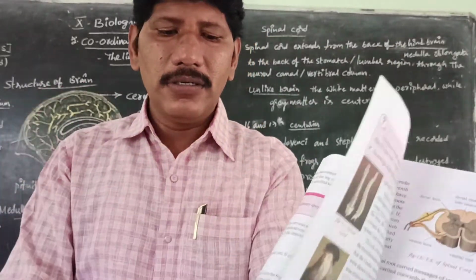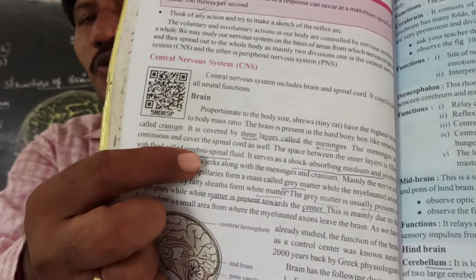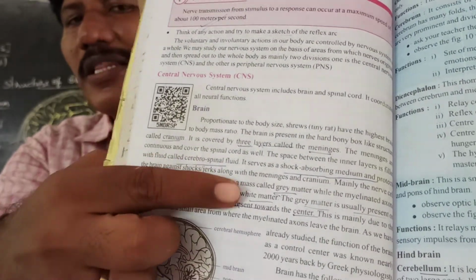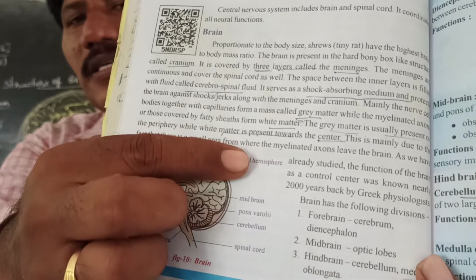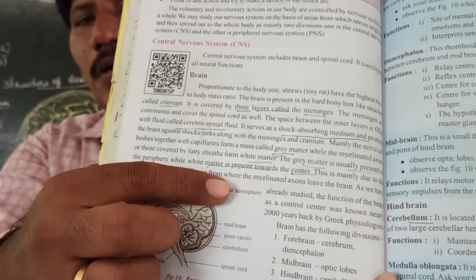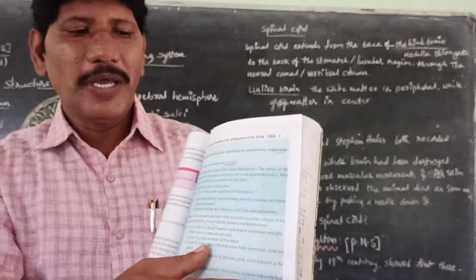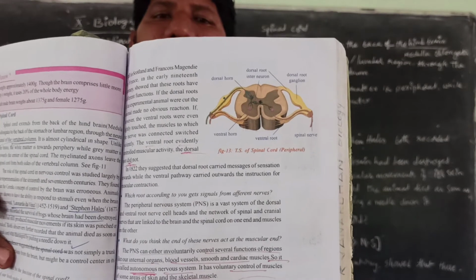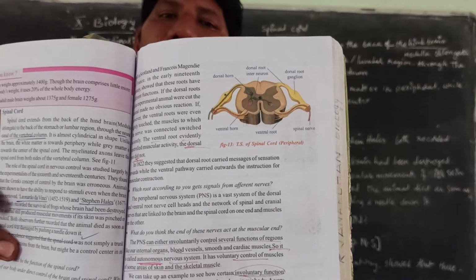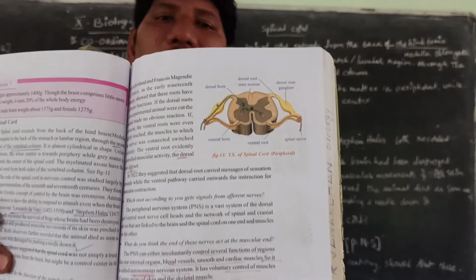When we move to the structure of the brain, it is different. See, the white portion is in the center, whereas the peripheral side is the grey portion. The grey matter is on the peripheral side, the white matter is in the center. It is just opposite to the spinal cord. While we are moving to the spinal cord, it is completely opposite: grey matter is in the middle, the white matter is peripheral.